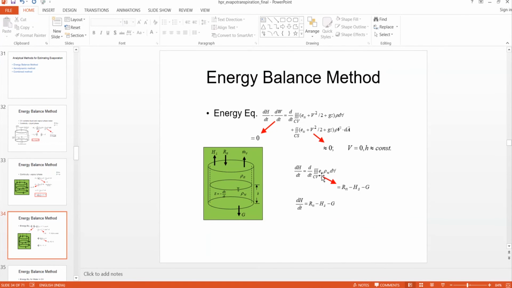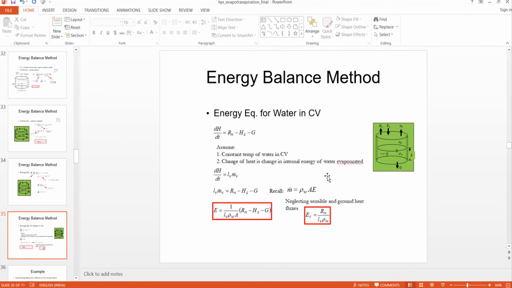And this right side term, d by dt of the triple integration of eu rho w dw, is the accumulation of internal energy. This is supplied to the water as latent heat for vaporization, so it is represented by Lv m dot v.